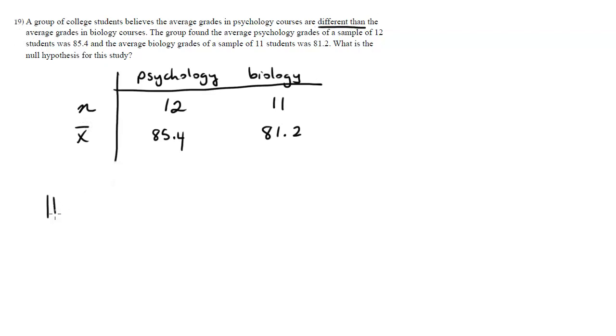Okay, so we want the null hypothesis and the alternative hypothesis. Remember, the null hypothesis is a statement of equality. Since these are a two-sample test, it'll be mu1 equals mu2. But if I'm getting more specific, the population mean for psychology is equal to the population mean for biology.